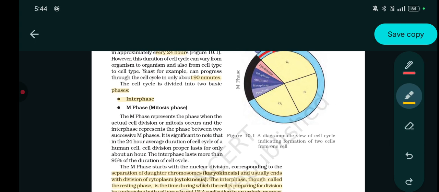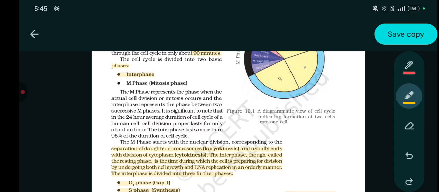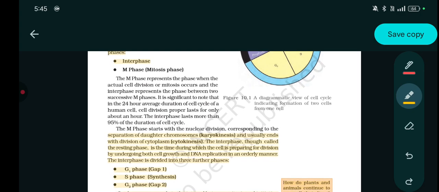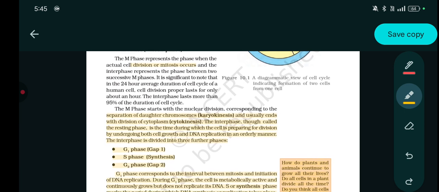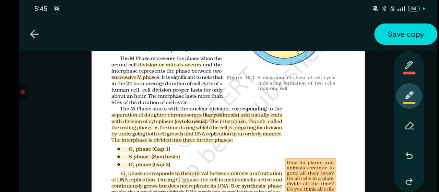The cell cycle is divided into two phases, interphase and M phase, mitosis phase. The M phase represents the phase when the actual cell division or mitosis occurs, and the interphase represents the phase between two successive M phases. It is significant to know that in the 24-hour average duration of the cell cycle of the human cell, cell division proper lasts for only about an hour. The interphase lasts more than 95% of the duration of the cell cycle.